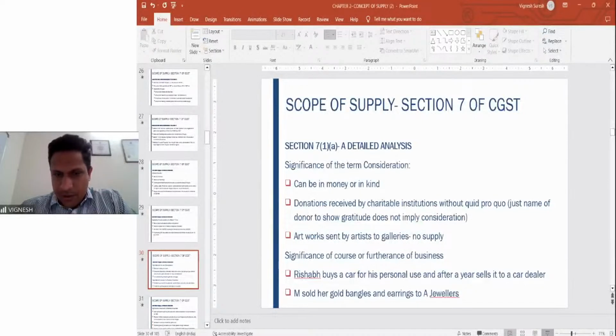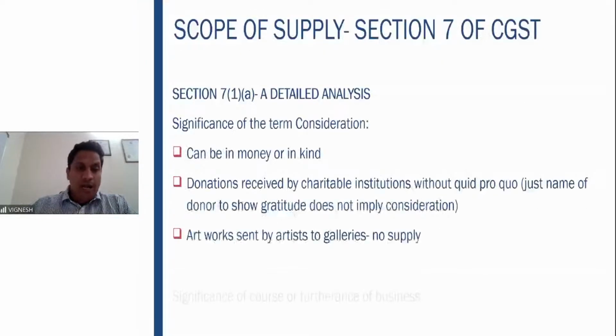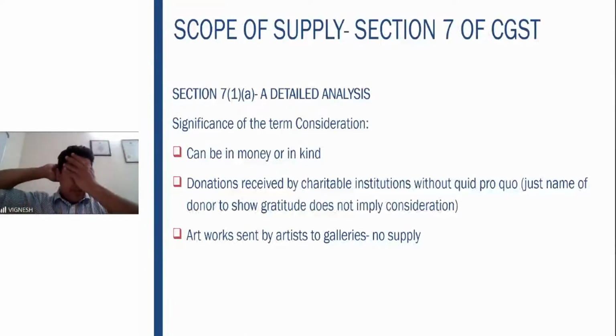Fine. That was so donations. I hope you got clarity on that. Artwork sent by artists to the galleries. Now, what does it mean? Now, M.F. Hussain sent a few paintings of his to an art gallery where his paintings were being auctioned to the respective people, whether it is a supply.